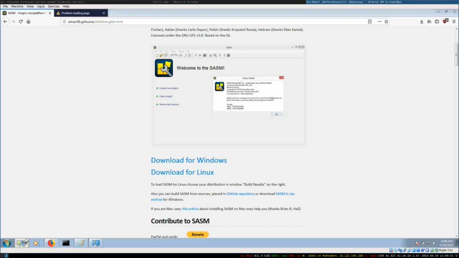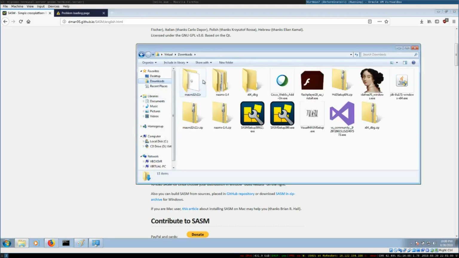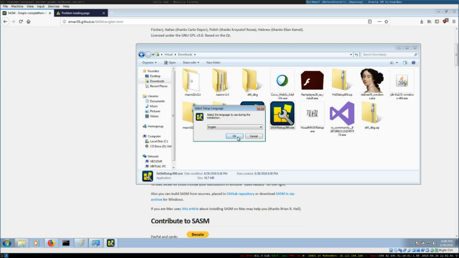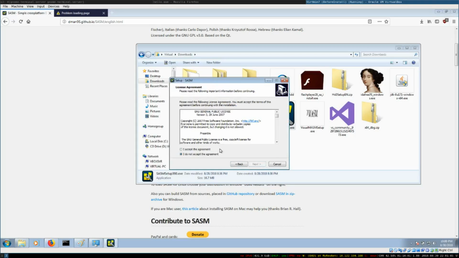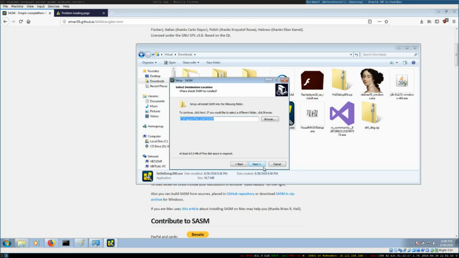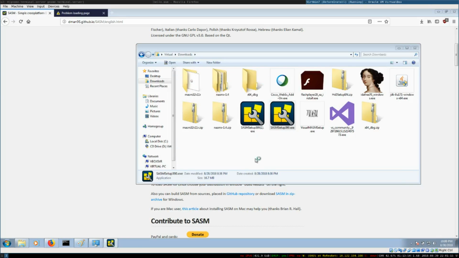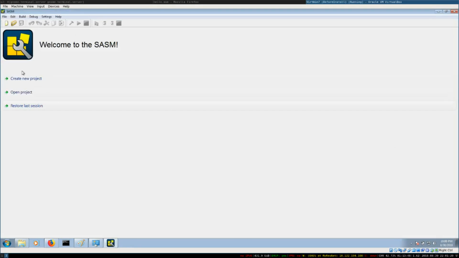I already downloaded it, so it's over here. This is the thing you'll get. You just double click on that, and then you run through the wizard: I accept, next, create that. Once it's installed, it'll ask you to open it, and then here we have SASM.